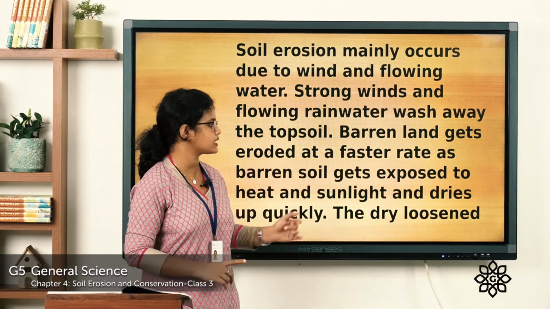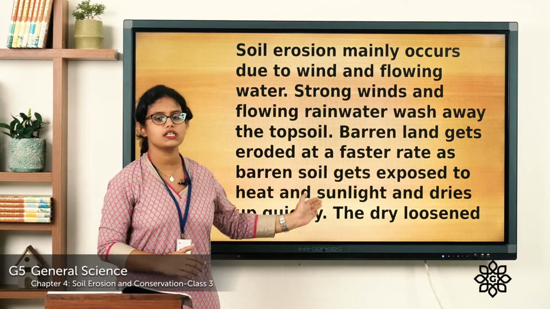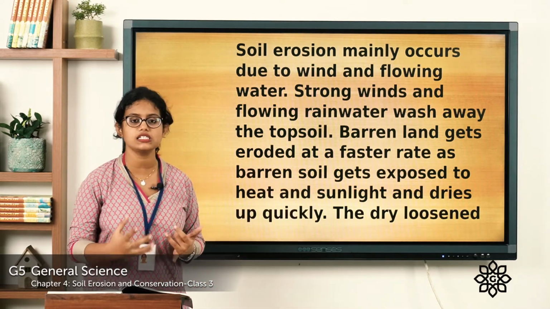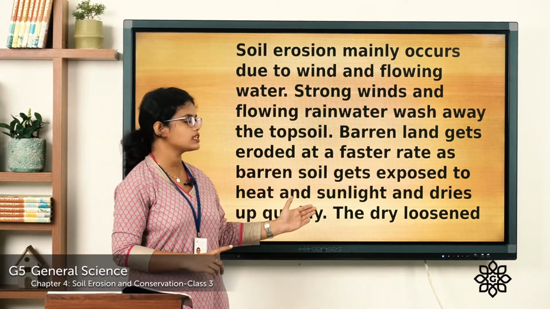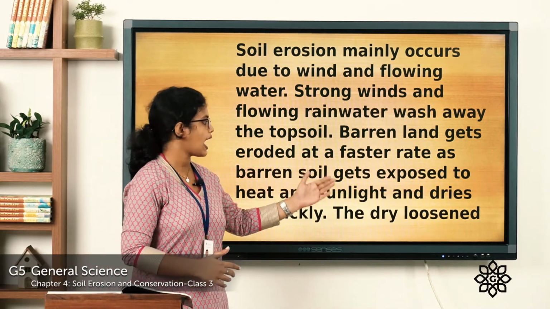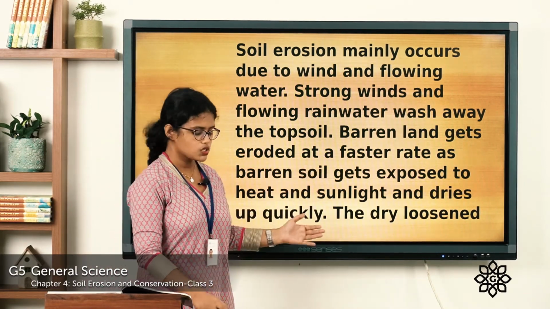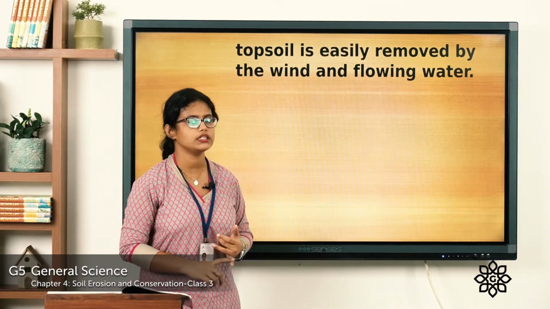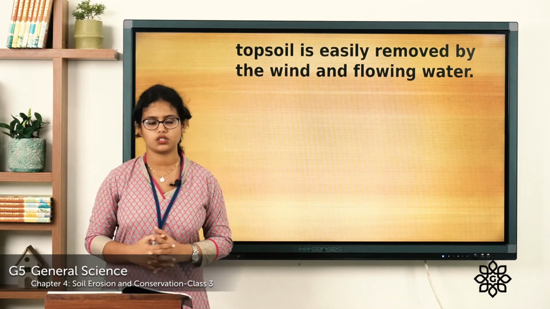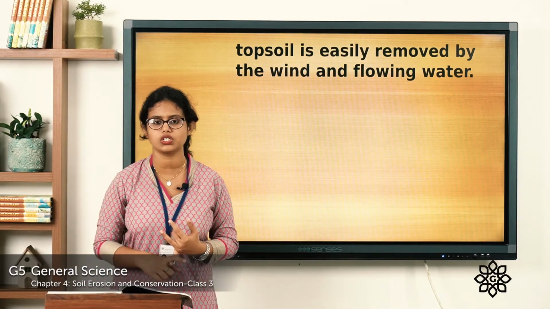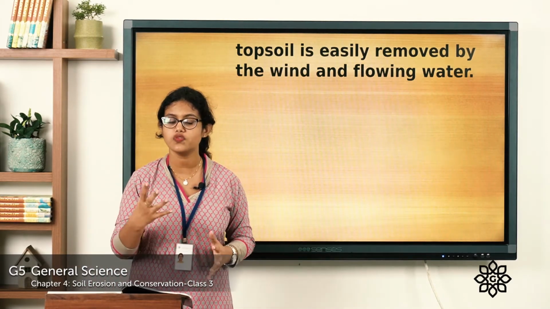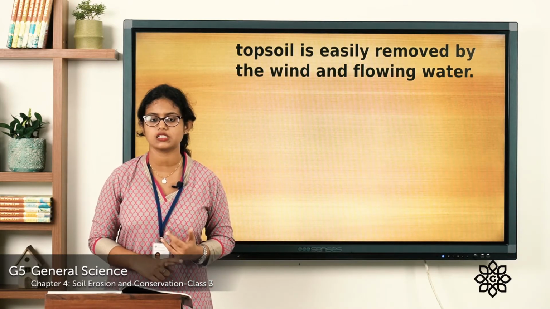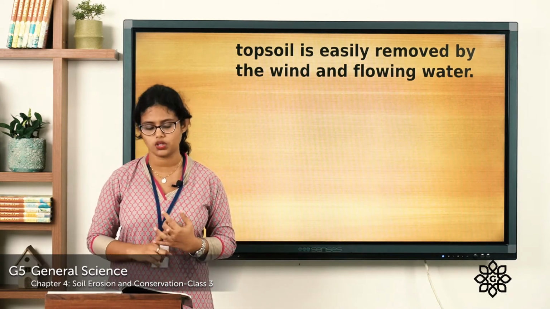The barren land gets easily exposed to heat and sunlight. Then what happens? It dries up quickly. So, the dry, loosened topsoil is easily removed by the wind and flowing water. So, this is about soil erosion and its natural causes, that is, the wind and flowing water.